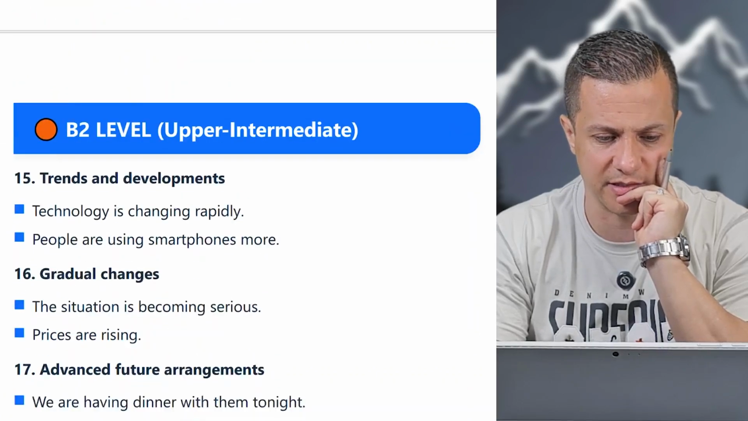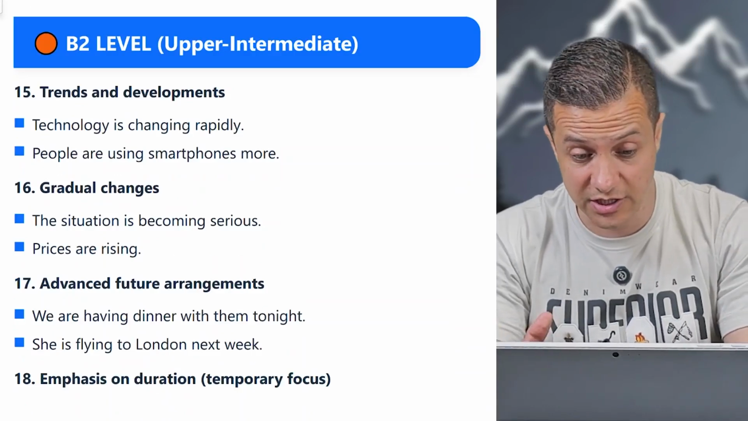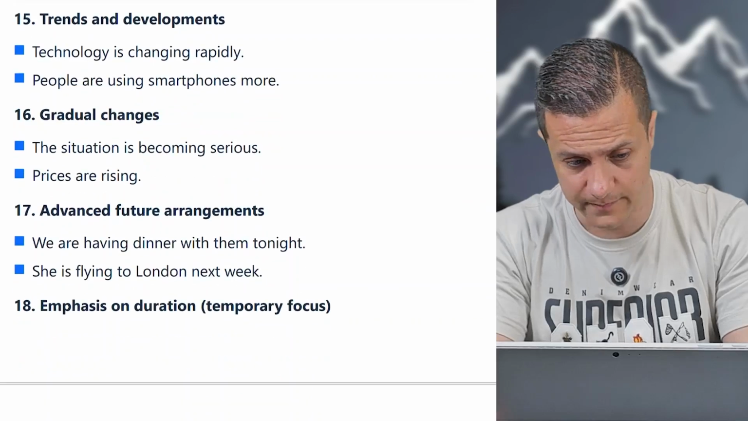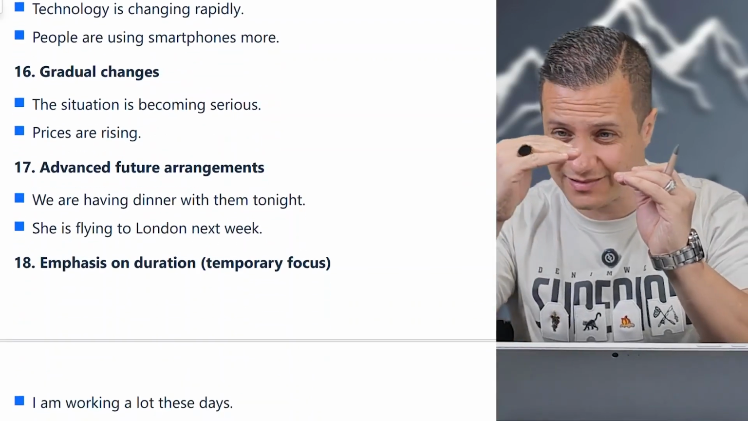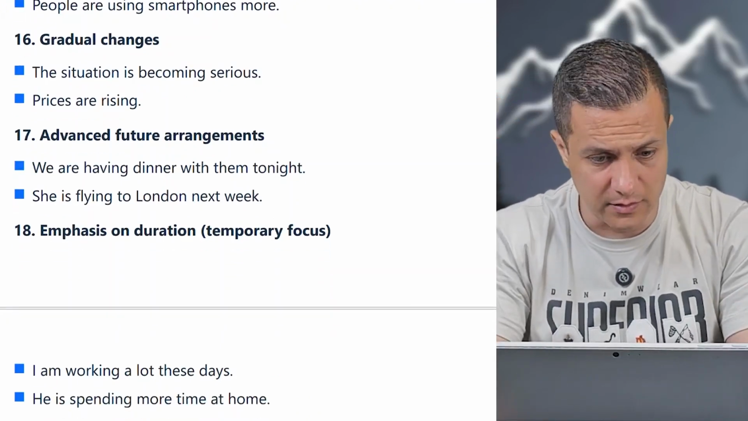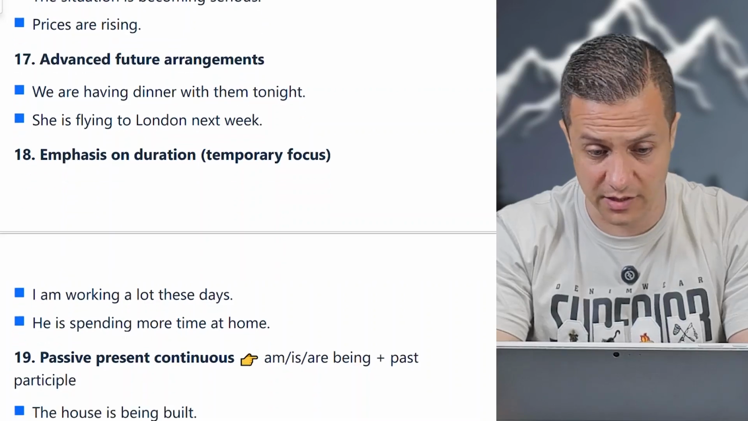B2, upper intermediate, trends and developments. Technology is changing rapidly. People are using smartphones more. Gradual changes, little by little, it means. The situation is becoming serious. Prices are rising. Advanced future arrangements.